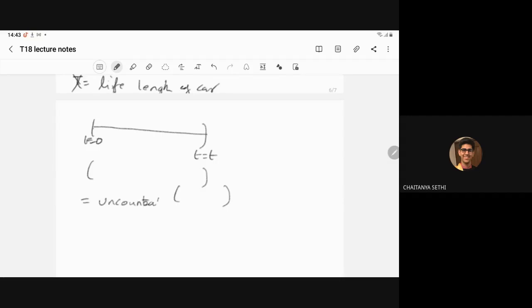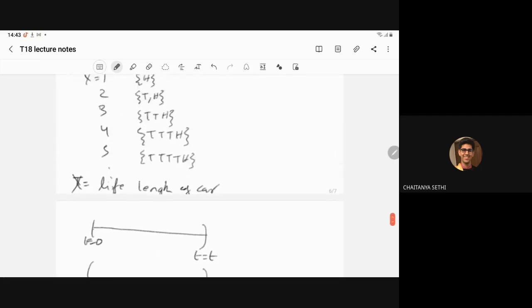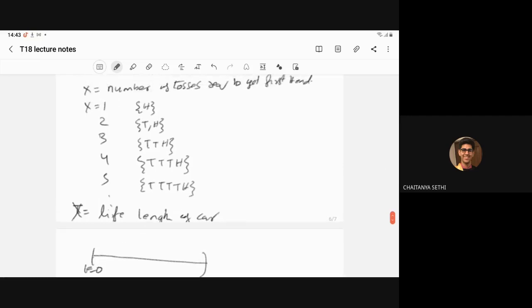This is the situation of the uncountable. So here we have seen three or four situations. In this case we have X equal to 1, 2, 3, 4 and so on.